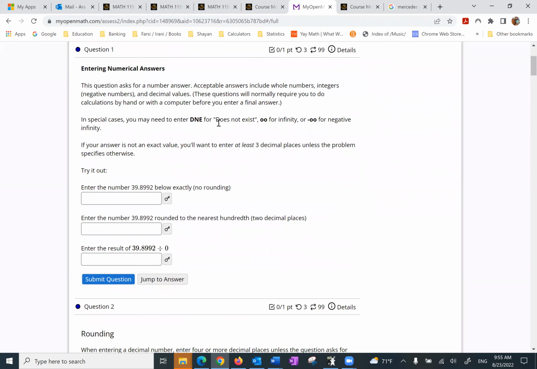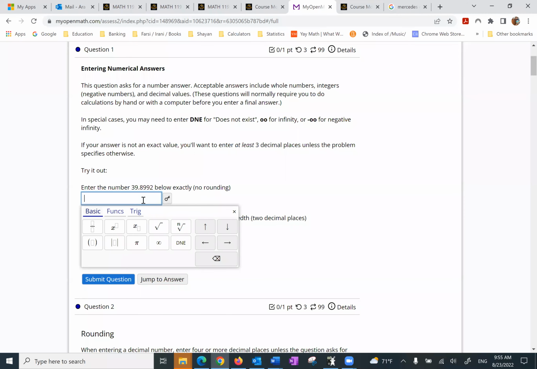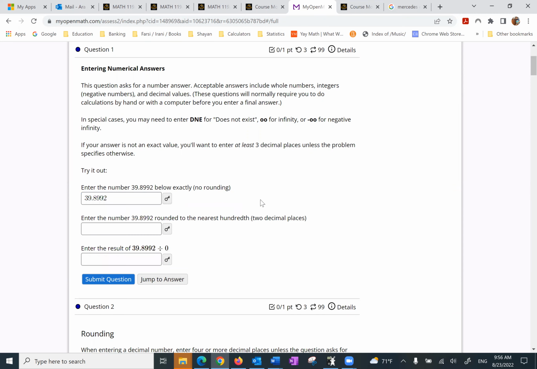You may need to enter the DNE. DNE means does not exist. So if you click right here or hover over that, a math palette shows up, such as fraction, square root, does not exist, and so on and so forth. So let's just plug in the number 39.8992. So that's the first one.